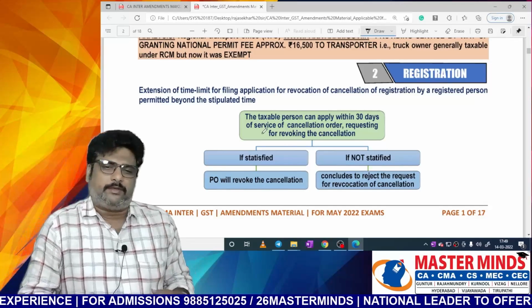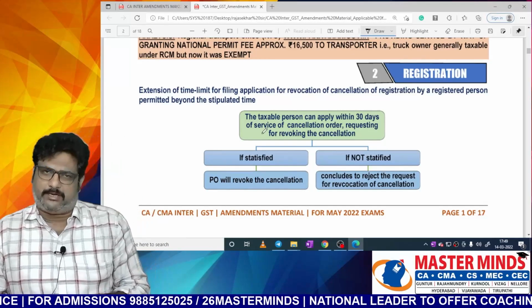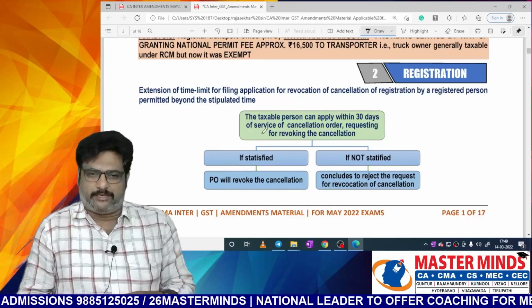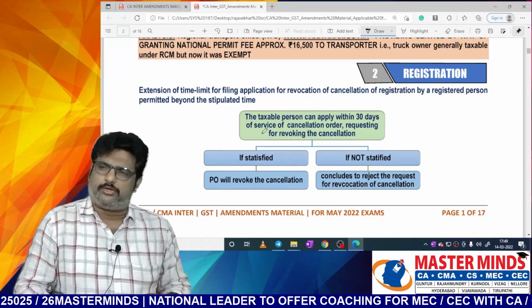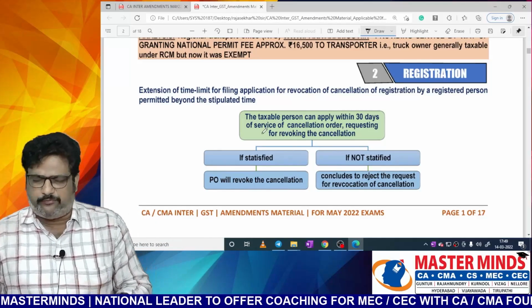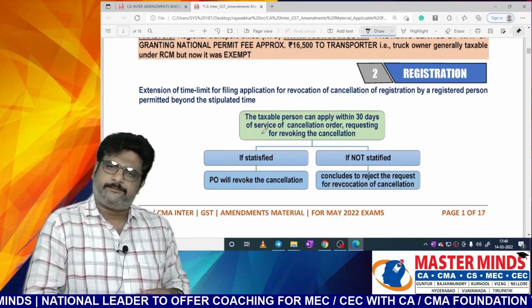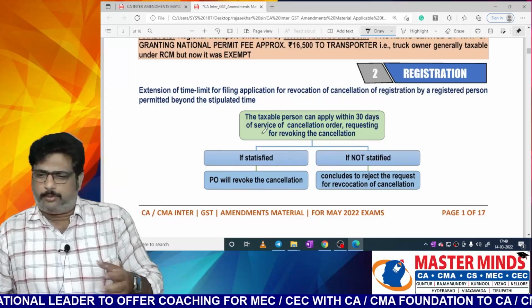When RC is cancelled by the department, say, for example, because you did not file GSTR 3B for a continuous period of 6 months, now the point is here.